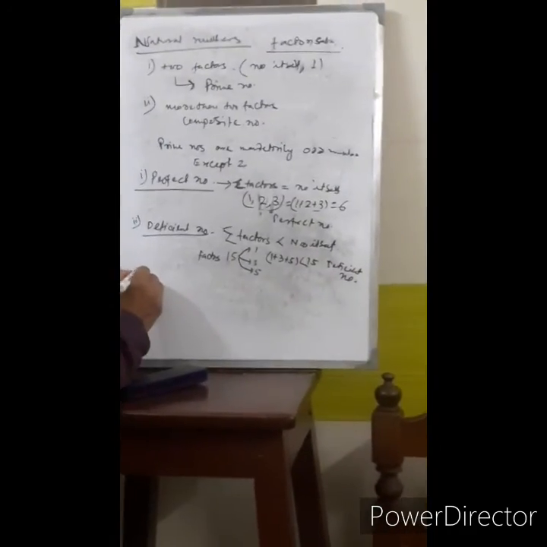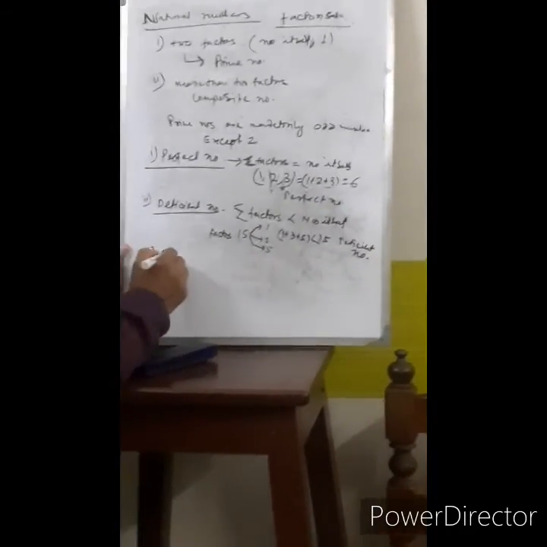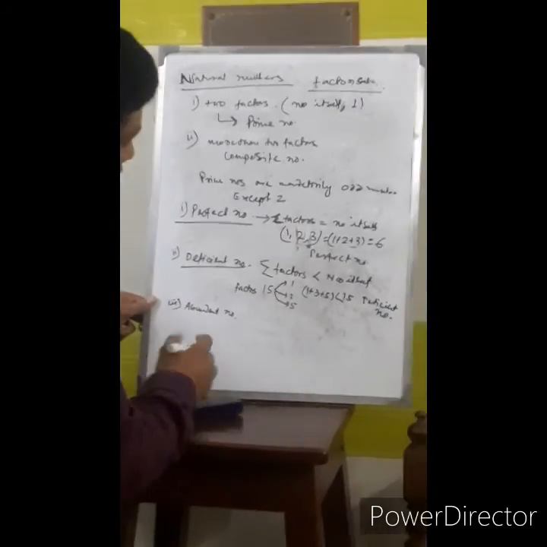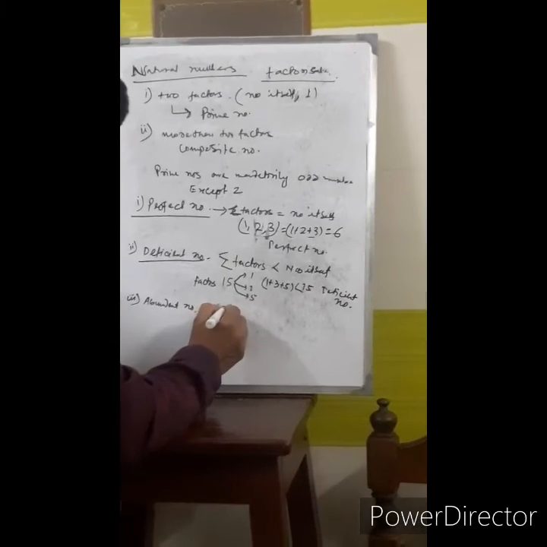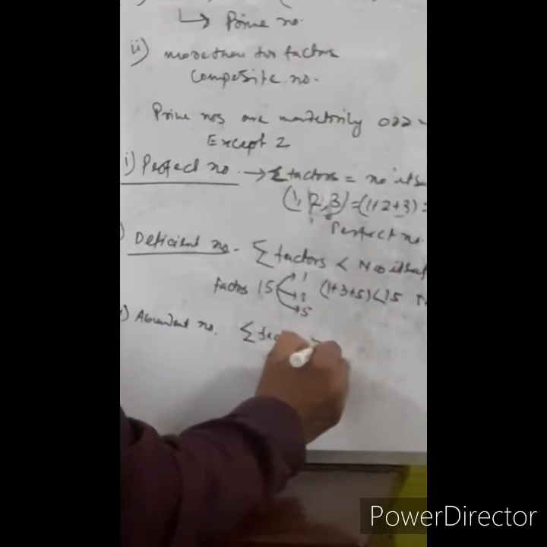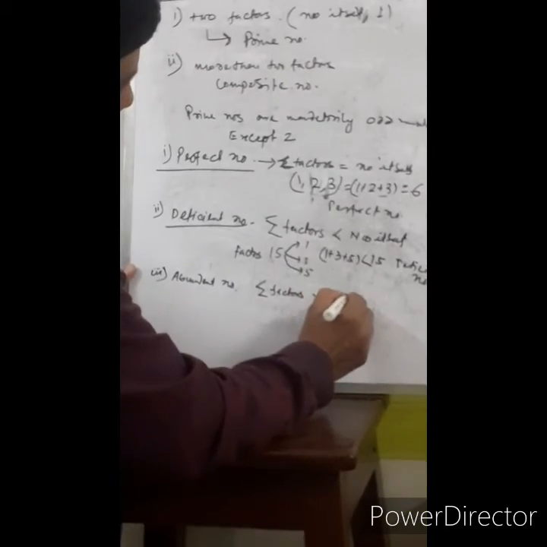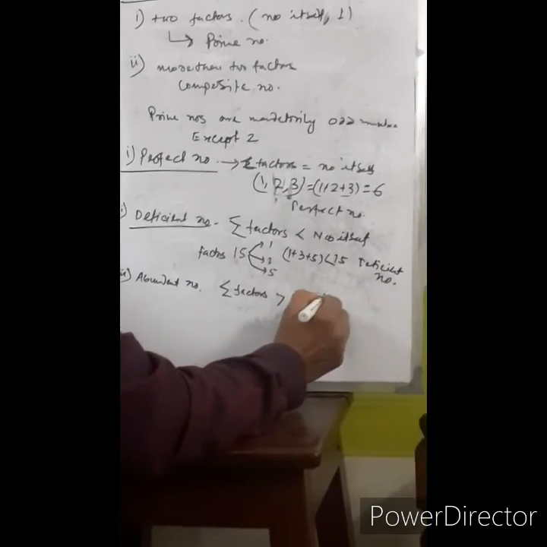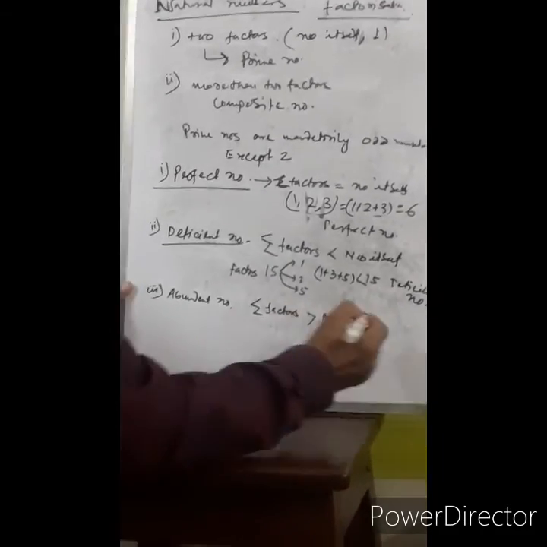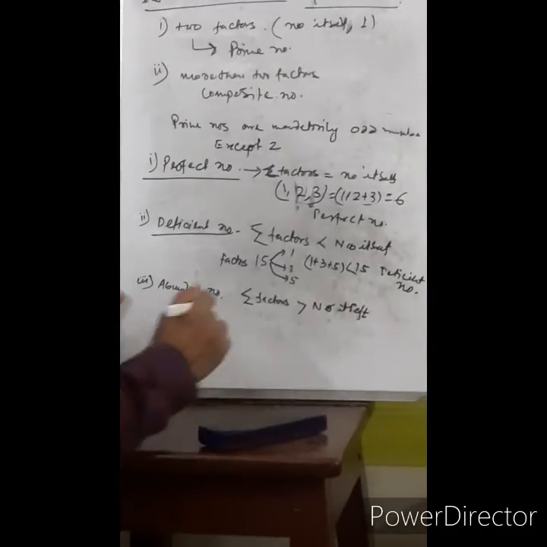Now come to abundant numbers. Abundant numbers are the numbers in which the summation of the factors is more than the number itself. Such as 12.